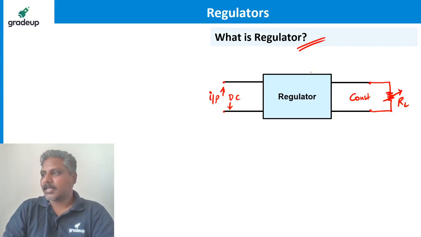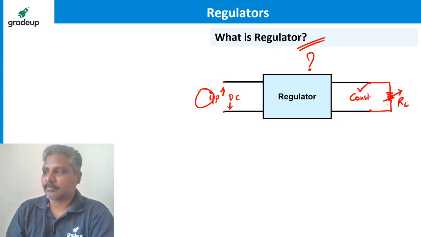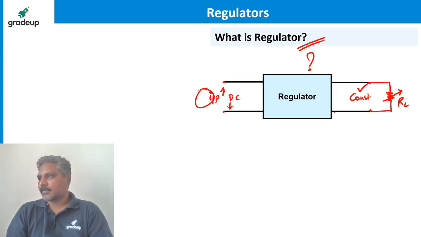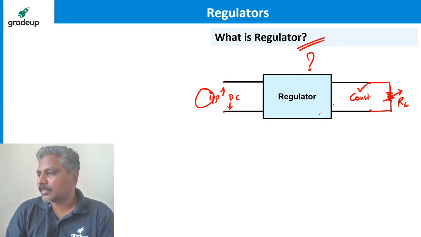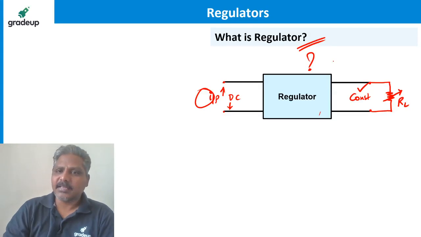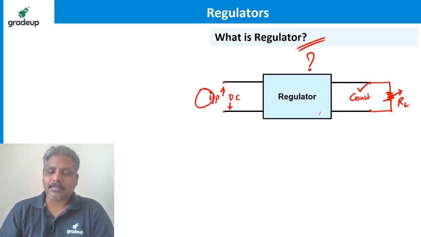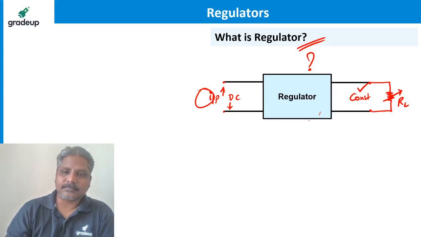Got it? Now let us see how it is possible to maintain the output constant if the input is changing. For a fan we put a regulator, but it is not an AC consuming device. The fan regulator, I told you, is a potentiometer after all. So it is just a speed regulator, not a voltage regulator.